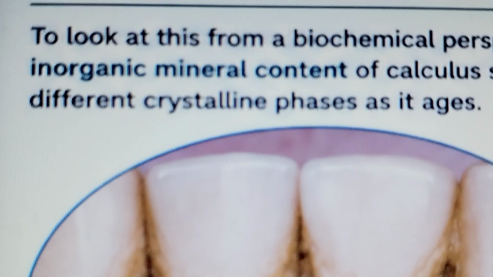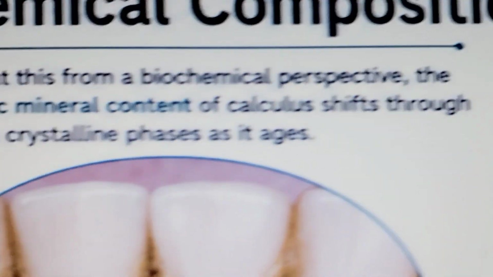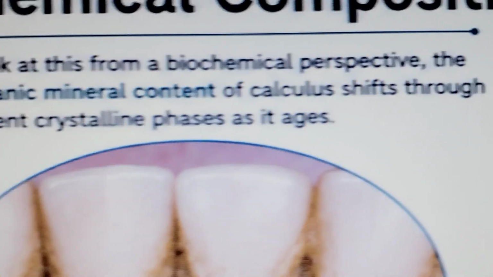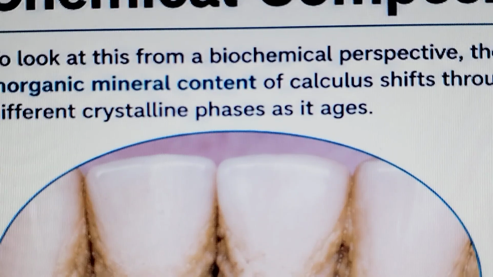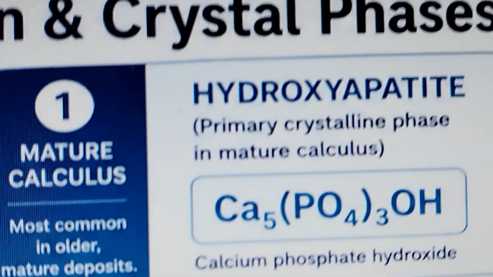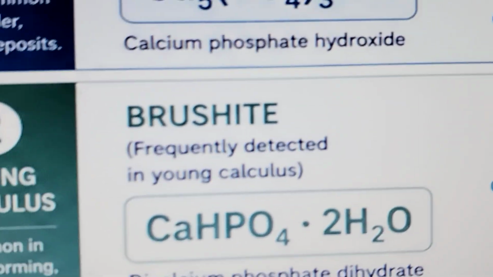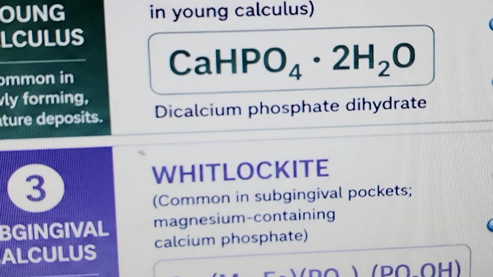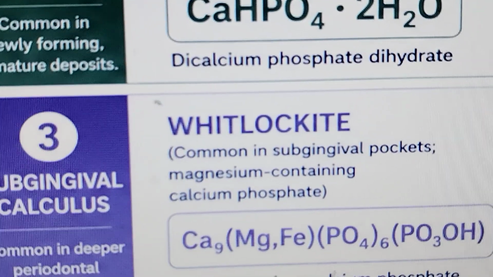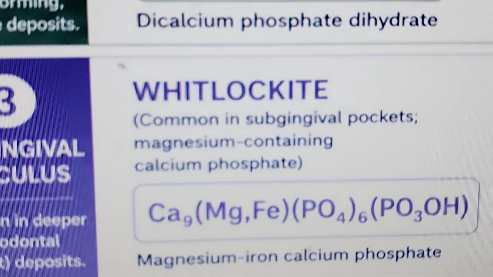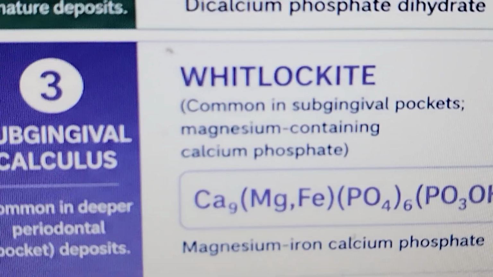From a biochemical perspective, the inorganic mineral content of calculus shifts through different crystalline phases as it ages. Mature calculus is hydroxyapatite, young calculus is brushite, and subgingival calculus is called whitlockite, common in subgingival pockets, a magnesium-containing calcium phosphate.